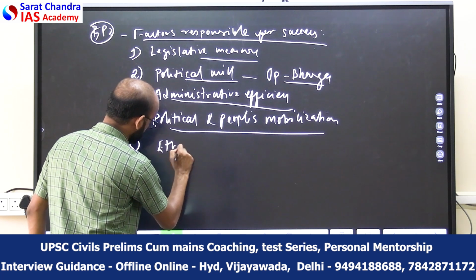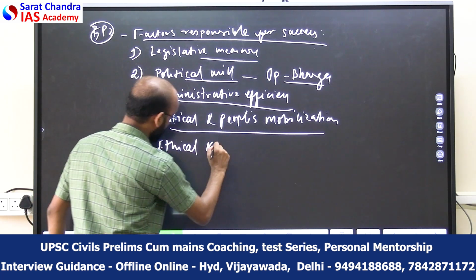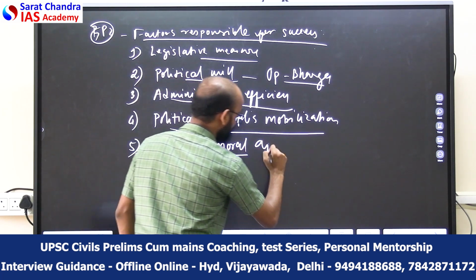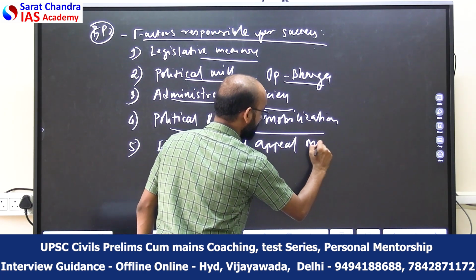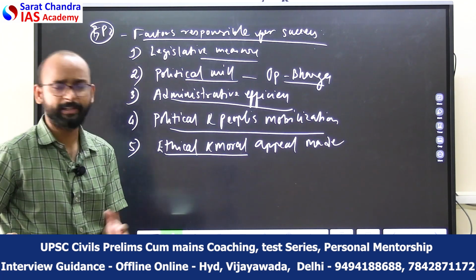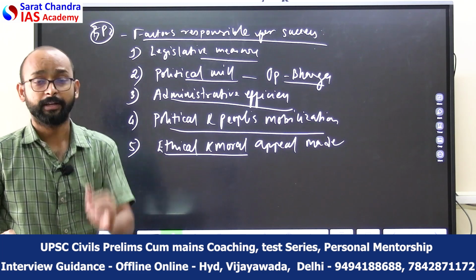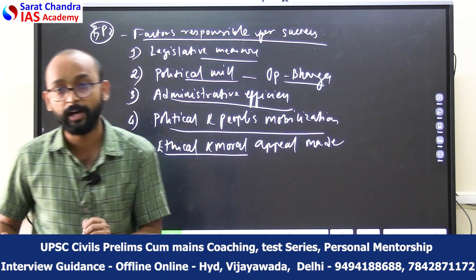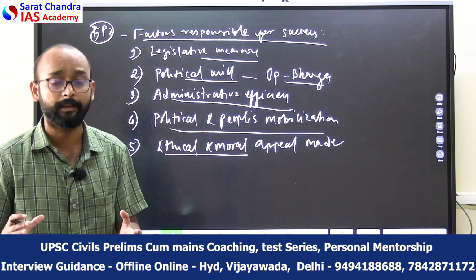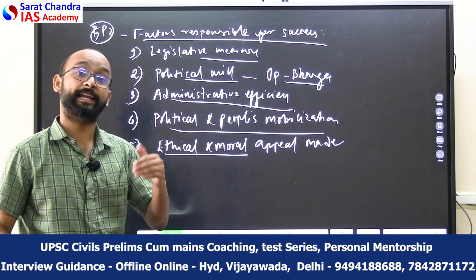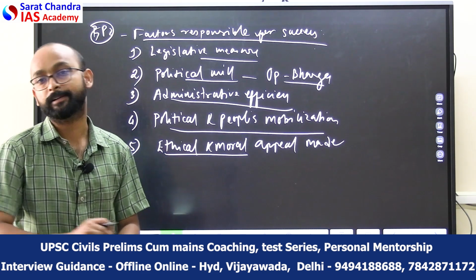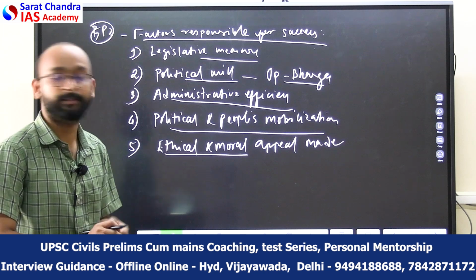Then the fifth, you can definitely talk here about the ethical and the moral, basically the moral appeal made by some enlightened professionals or enlightened politicians. For example, Vinoba Bhave. Vinoba Bhave's Gramdan and Bhoodan movement actually created a positive impact not only on the people but also on the politicians and the zamindars, which helped them to change their viewpoint regarding the land reform.